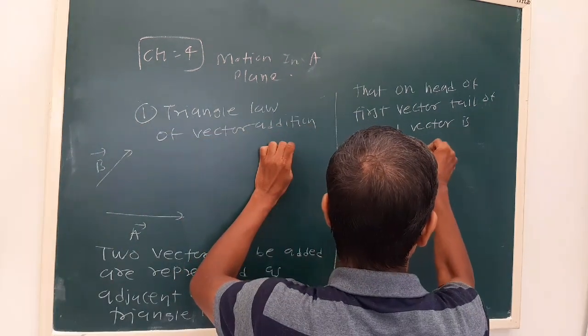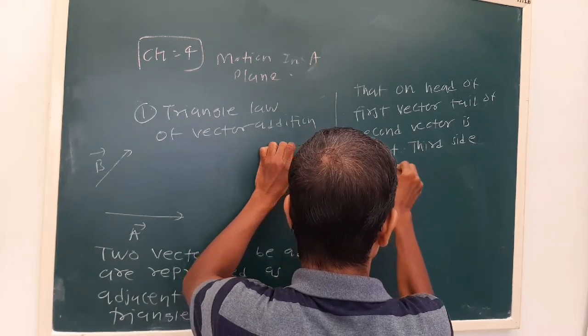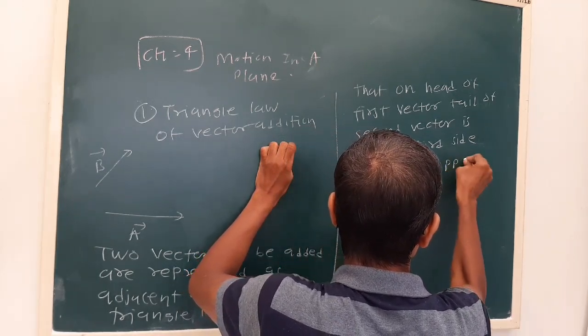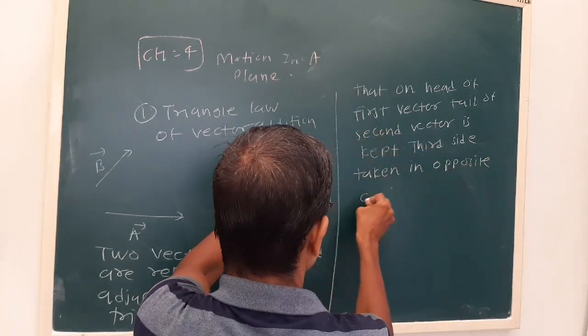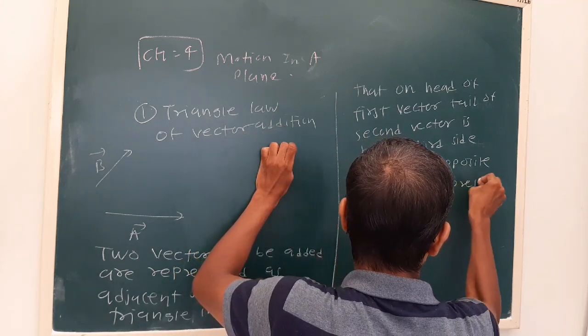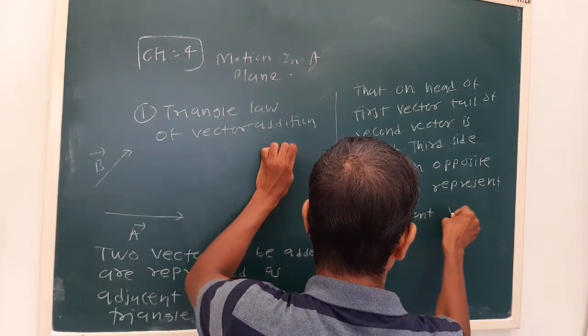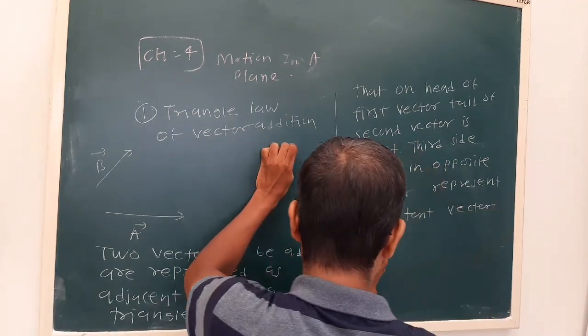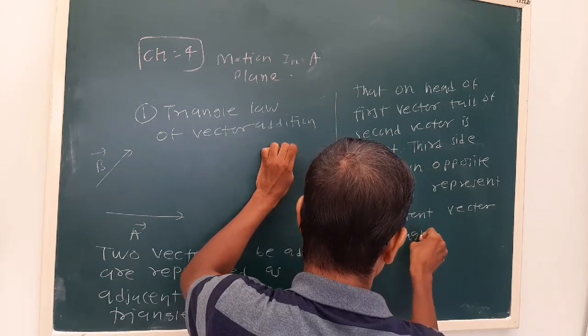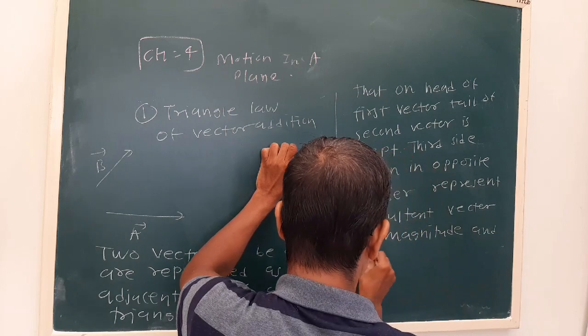See, the third side taken in opposite order represents the resultant vector in magnitude and direction.